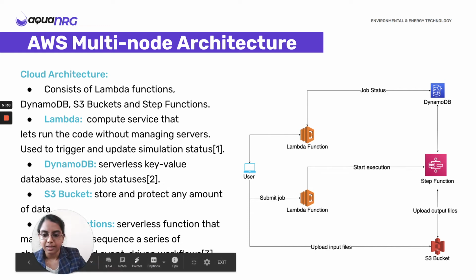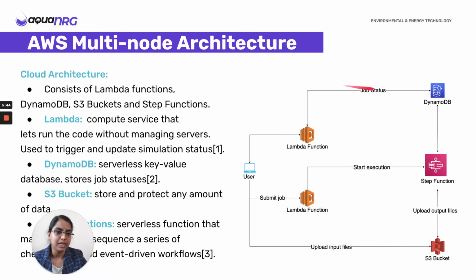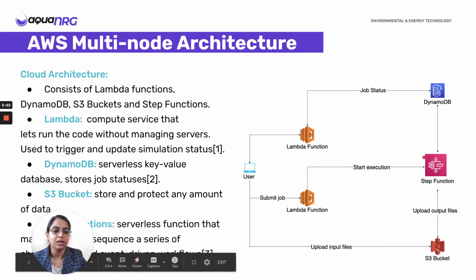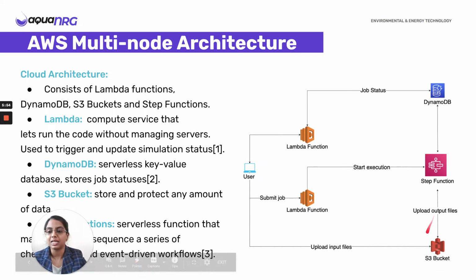So looking at this diagram, when a user submits the job, the Lambda function triggers and updates the job status, and that is stored in the DynamoDB. The Lambda function also triggers the Step Functions, which accept input files from the S3 bucket, run the code, and then upload the output files back to the S3 bucket. So this is how the multi-node architecture works.